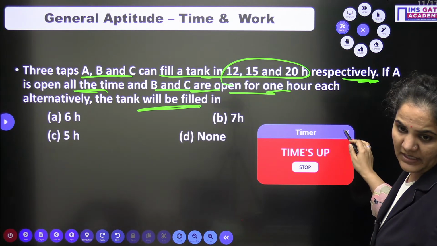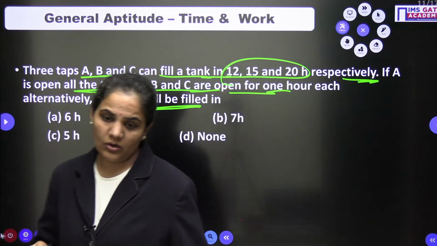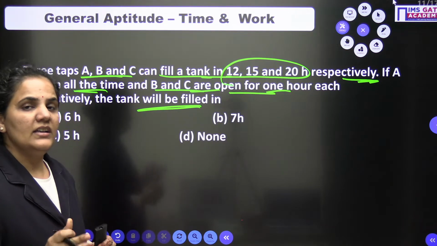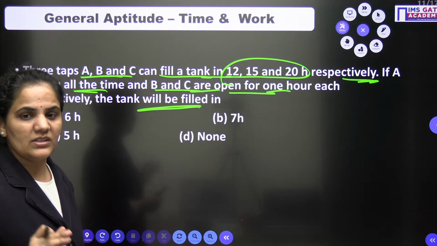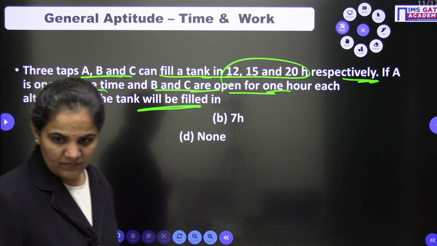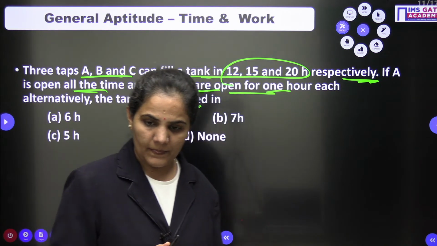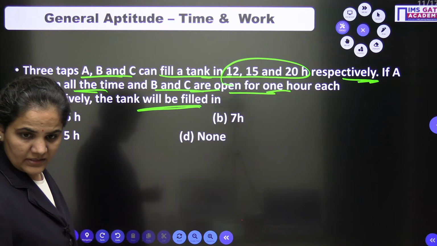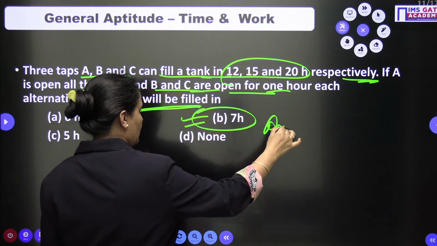Yes, tell me what is the result in this case? This is all about alternate work. A very simple concept of alternate work is mentioned here, and if we use this one, we can solve the question very easily. No one is there with the answer. Veera, Varun, Ramaswamy, Aditya, no one is there with the answer. Someone replied with the result B. Ramaswamy is with B. Very good. Absolutely right.